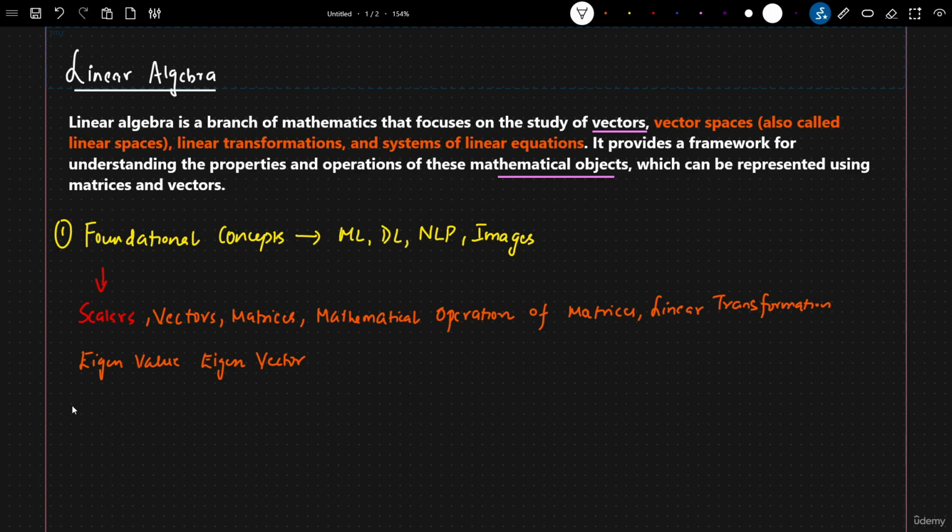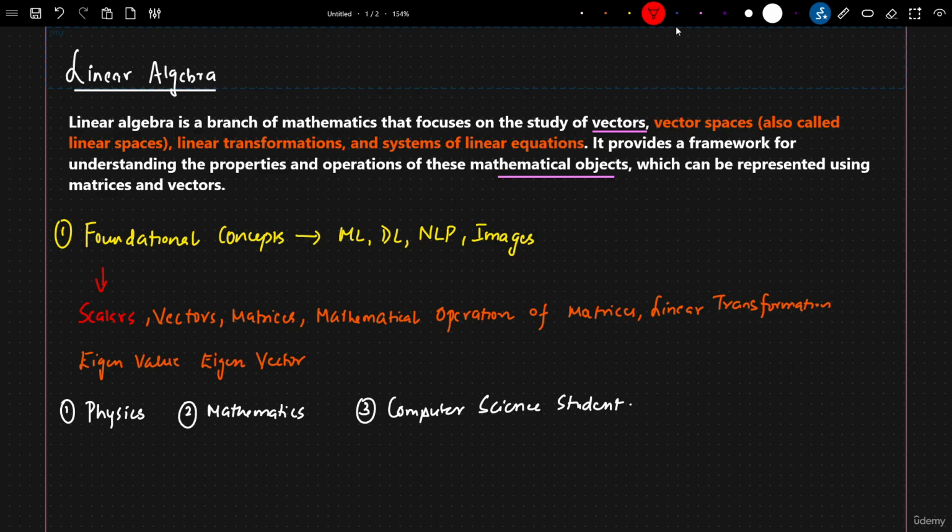Now, linear algebra has a huge number of applications. It will obviously be used in various concepts in physics, and it is also used in mathematics. But our main aim is to learn this as a computer science student: how this will be specifically used, and our core area of subject will be data science.